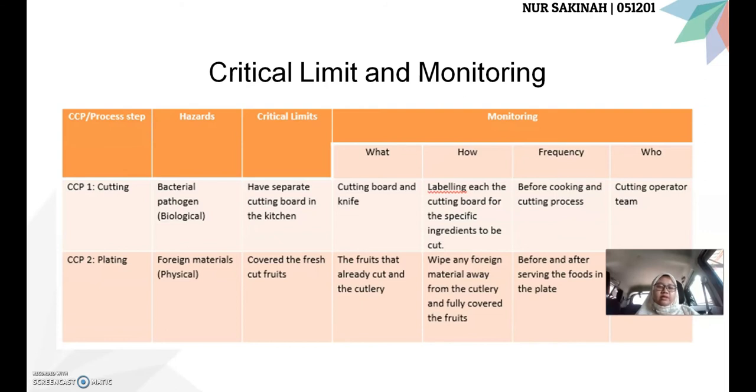The critical limit is to cover the fresh cut fruits. What we should monitor is the fruits that are already cut and the cutlery that is going to serve the fruits. How can we monitor this? By wiping any foreign material from the cutlery and fully covering the fruits. How frequently should we monitor this? Before and after we serve the food to the patients. Who is responsible for this monitoring process? It is the serving team.